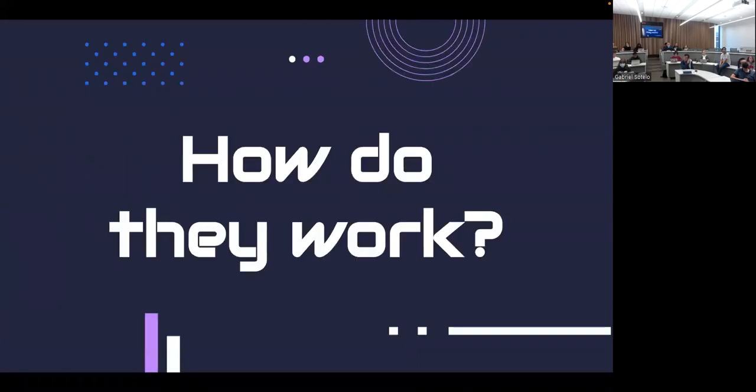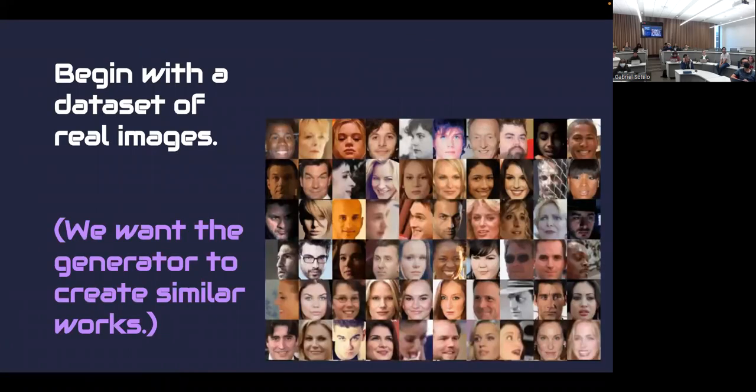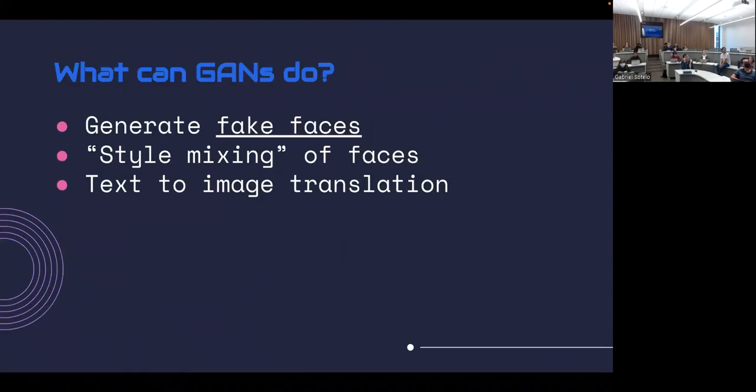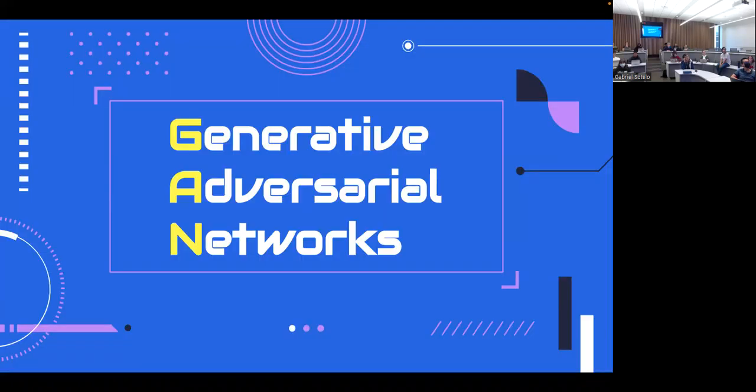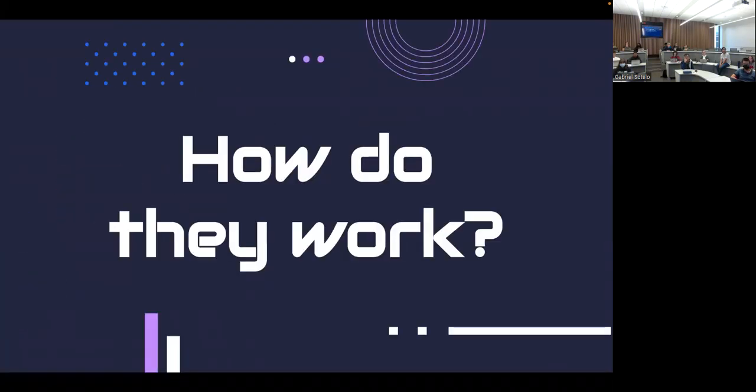And the crazy question is, like, how do these work? How is this possible that you can do this? And the remarkable thing is that the answer turns out to be hilarious, which is that you actually have a battle between two different computers. So this is where, by the way, in the name Generative Adversarial Networks, this is where the adversary comes from. You have two things fighting each other, which is really wild.